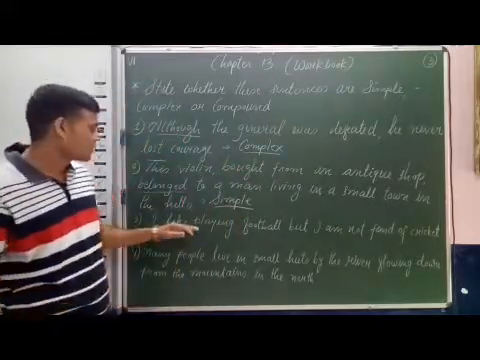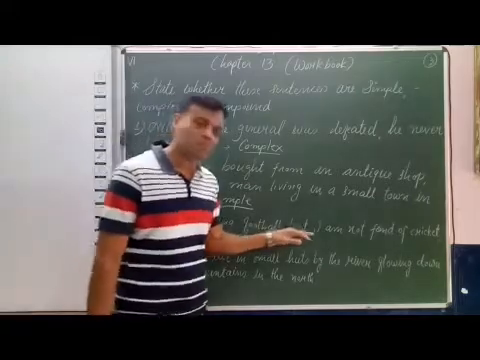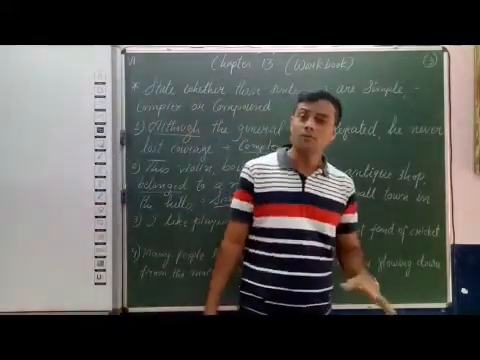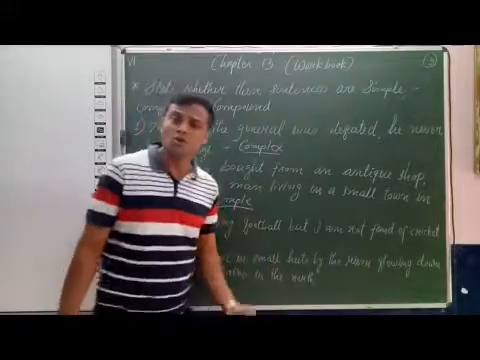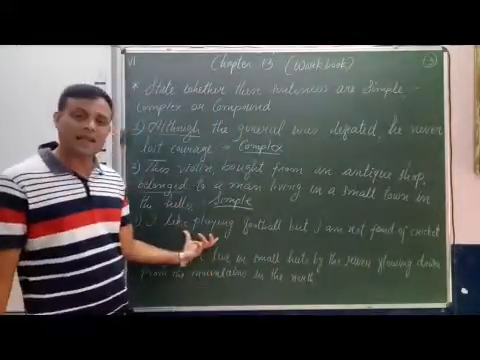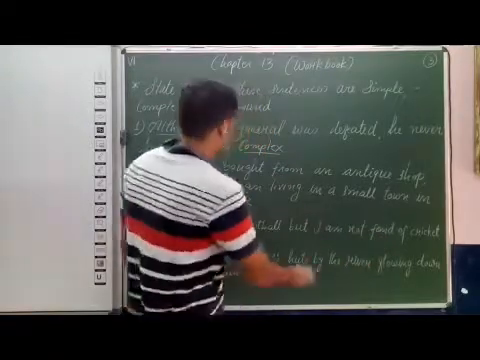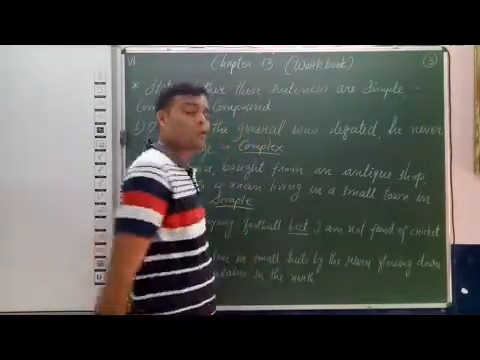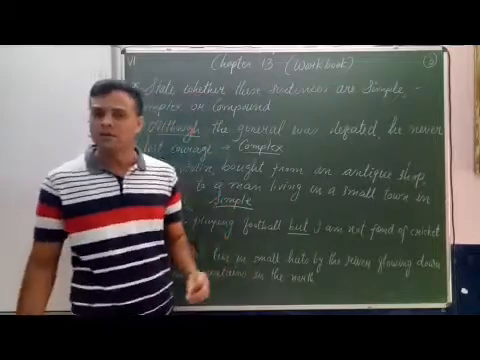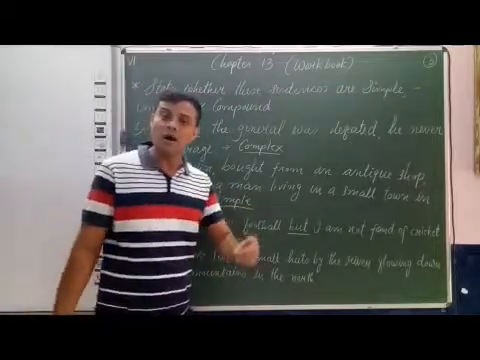Third sentence, I like playing football, but I am not fond of cricket. Here students, two clauses. I like playing football, I am not fond of cricket. And these two are joined with coordinating conjunction but. So it is a compound sentence.